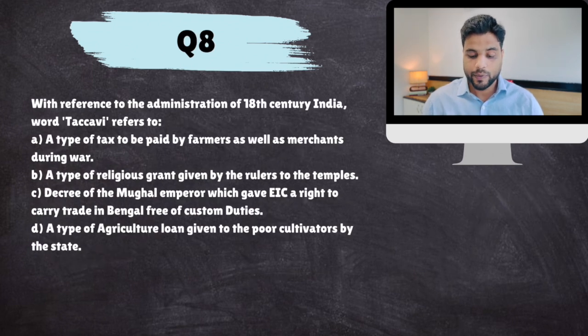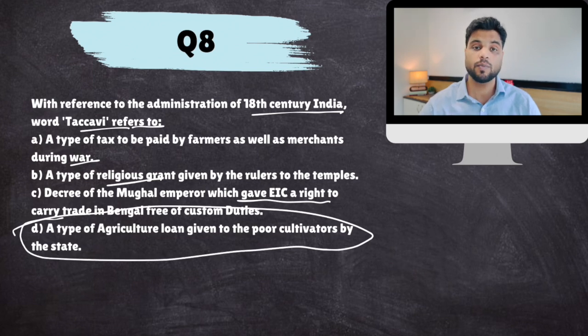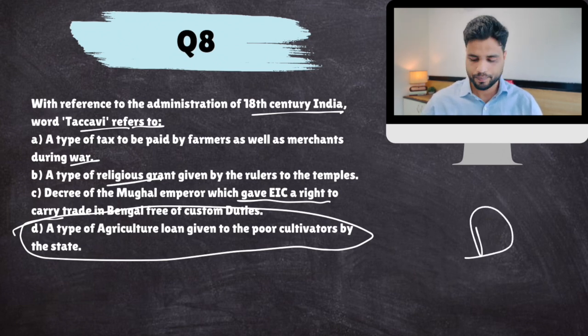Next. With reference to the administration of 18th century India, the word takavi refers to a type of tax to be paid by farmers as well as merchants during war, a type of religious grant given by rulers to the temples, a decree of the Mughal emperor which gave the EIC, a type of agricultural loan. This takavi system was loans given to farmers to buy seeds and make all kinds of investments. So takavi is that. All right. D.